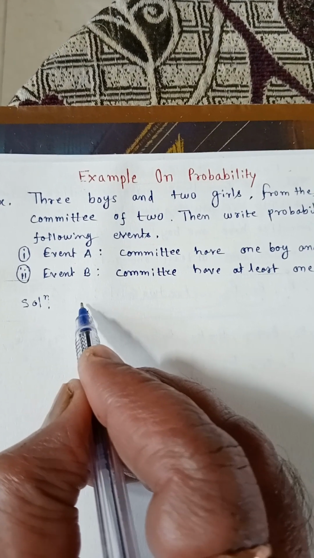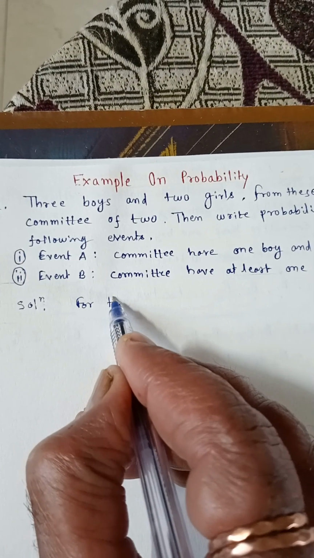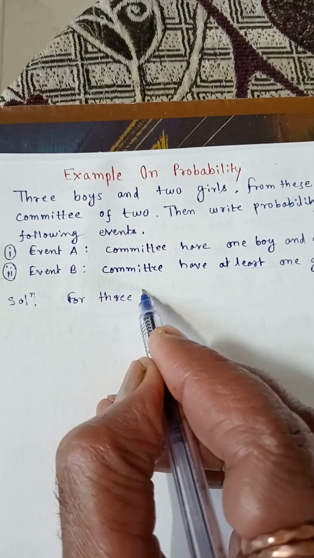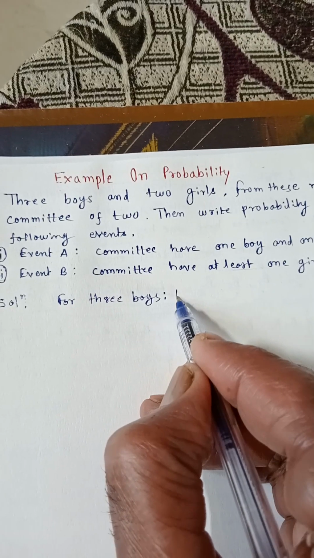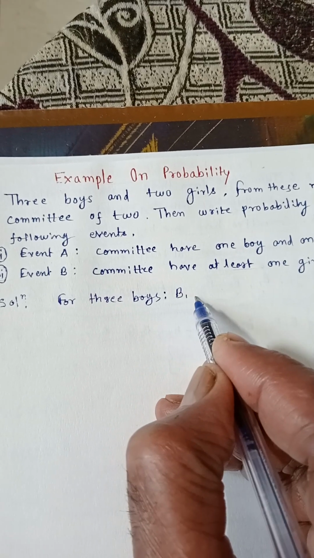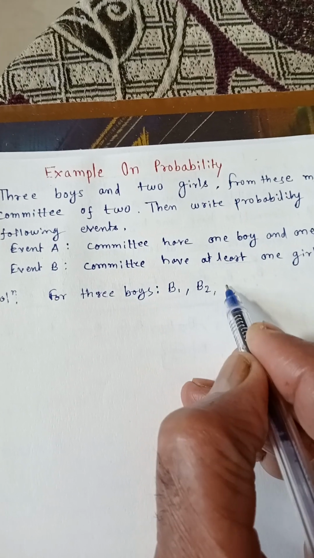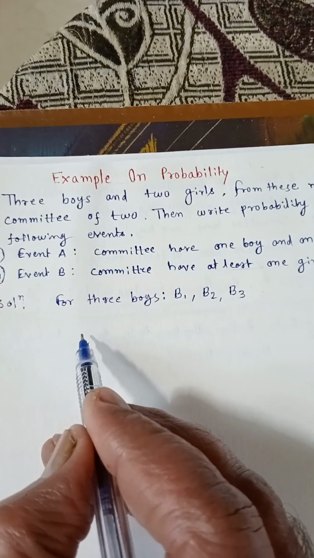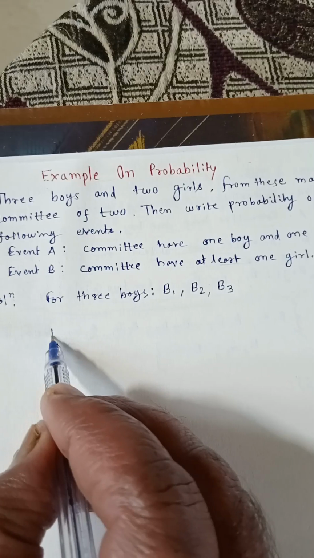For 3 boys, we have to take B1 for the first boy, B2 for the second boy, and B3 for the third boy.